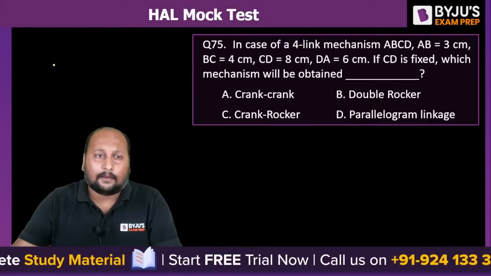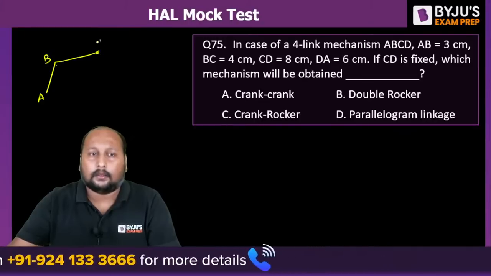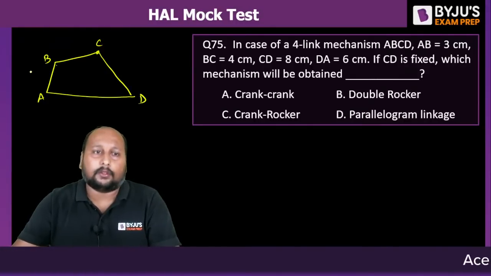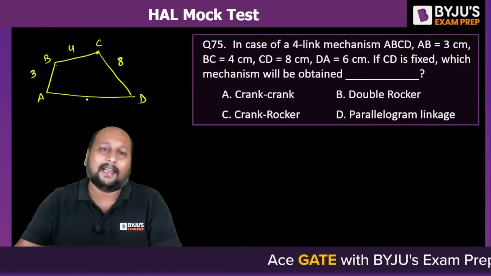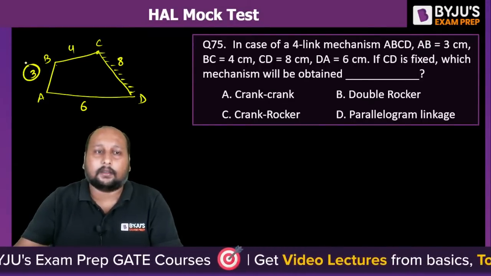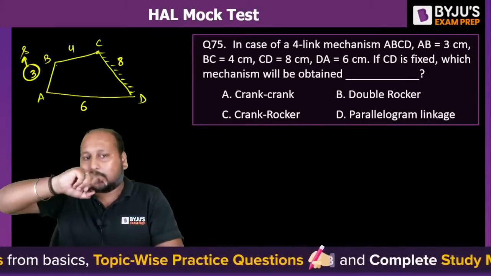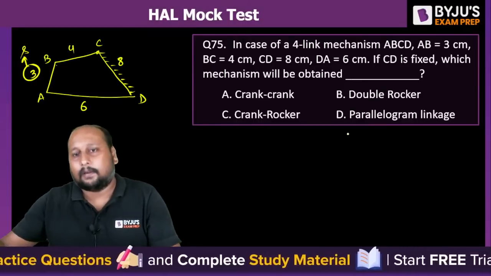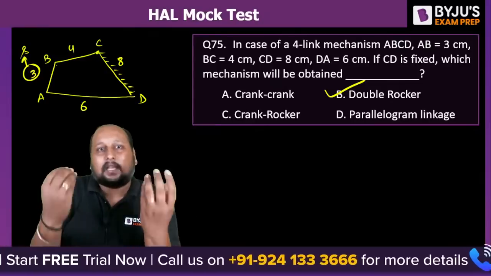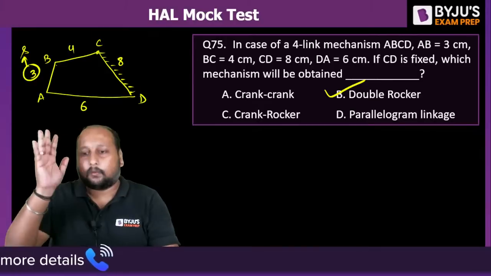Let us draw A, B, C, D and AD. Okay, something like this. So AB is equal to 3, BC is equal to 4, CD is equal to 8, AD is equal to 6. They are saying you have to fix CD. If I fix CD, what will we get? This is the longest link, right? We are keeping the shortest link in which position? Coupler position. If we check the Grashof law also, you'll be getting what? Double rocker mechanism, right? If you are checking the Grashof law also, even if it isn't satisfied, you'll be getting double rocker. So no need to waste time calculating that, right? Yes.